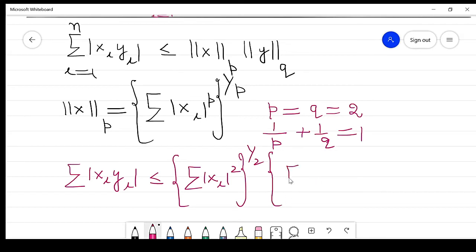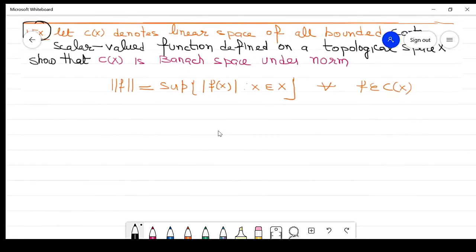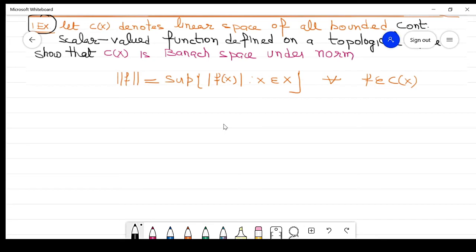So this is the Cauchy inequality. Cauchy inequality is a special case of Holder inequality, where we just substitute p and q equal to 2, so it satisfies the condition 1 by p plus 1 by q equals 1, right?